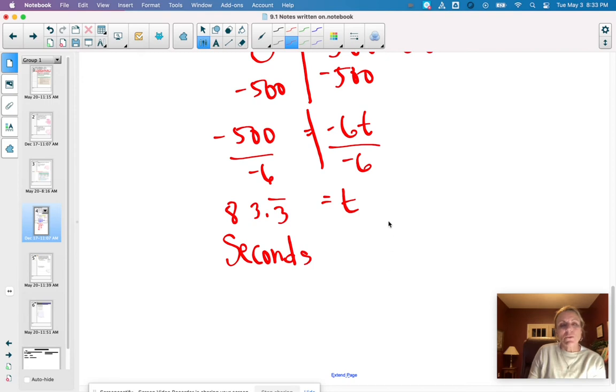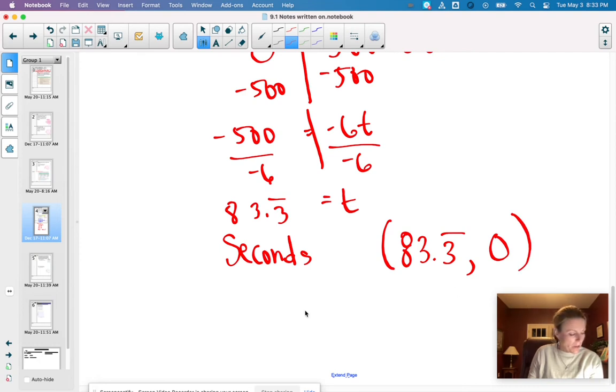So basically, as an ordered pair, if we have time as our x value and h as our y value, there's our ordered pair. And when it asks, when will Kurt reach the ground?